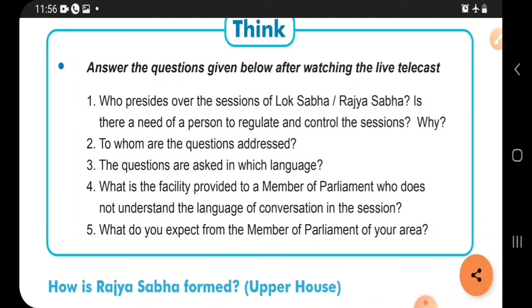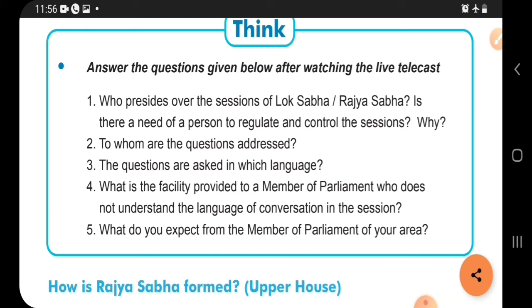Watching the live telecast, who presides over the sessions of Lok Sabha and Rajya Sabha? Is there a need for a person to regulate or control the sessions? Why? So whatever talking is going on in the sessions of Lok Sabha and Rajya Sabha, we have to discuss that. We have already discussed Lok Sabha and Rajya Sabha, how many members there are, and the functions of both. But at last it is asked whether there is a need for a person to regulate it.